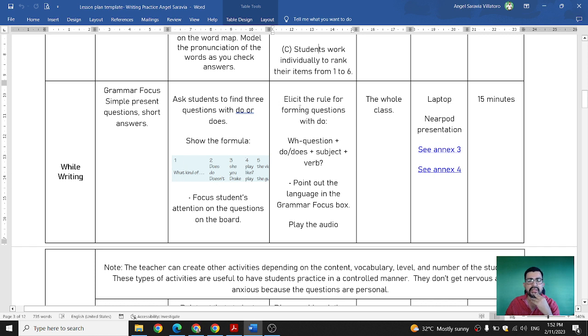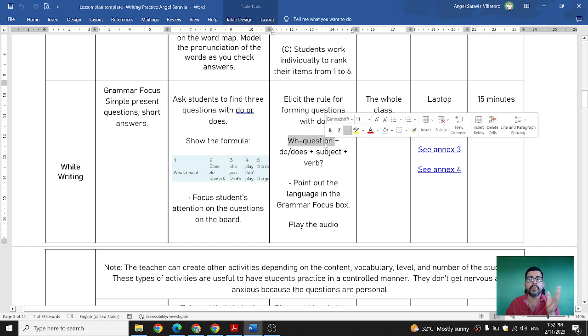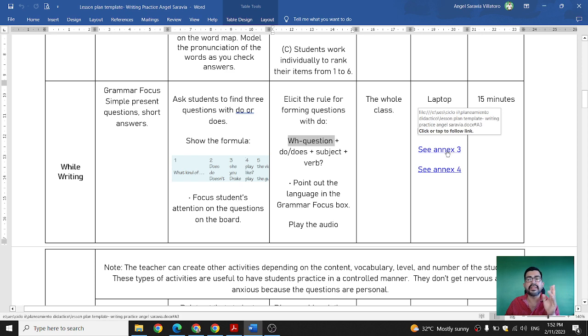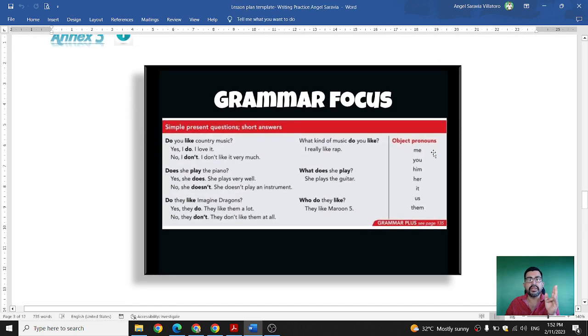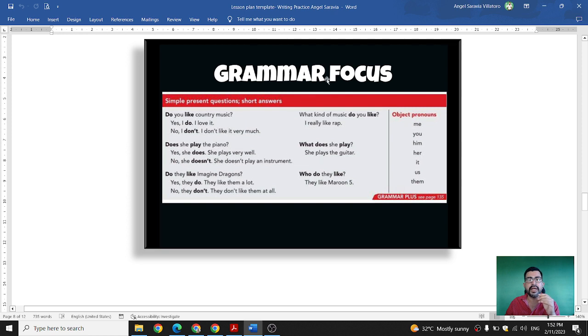This is the rule for forming questions with do, using this formula: WH question plus do or does plus the subject plus the verb. And I need to point out that language in the grammar focus box. And then I have to play the audio. For this activity, I have two annexes. Annex number 3 is this presentation, the one that I'm going to be using.